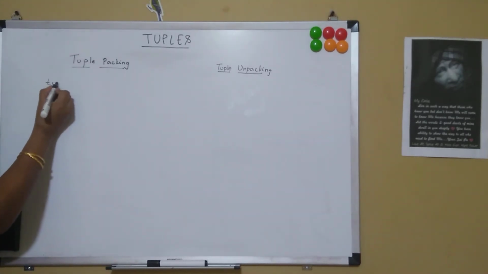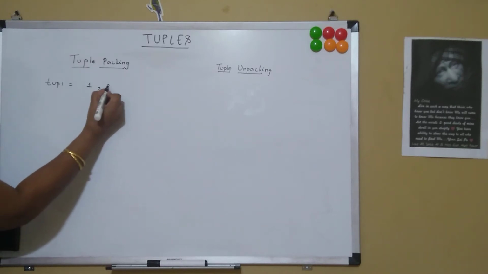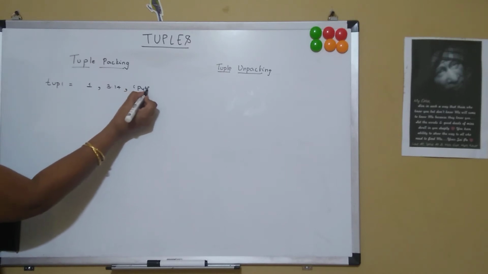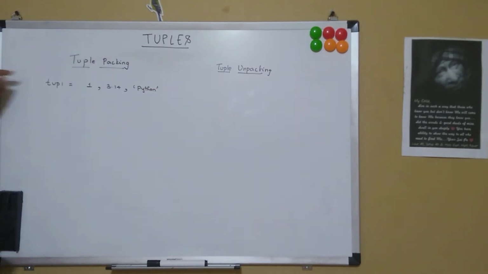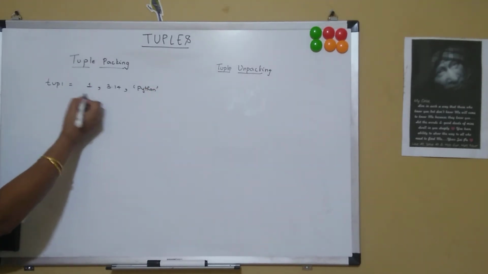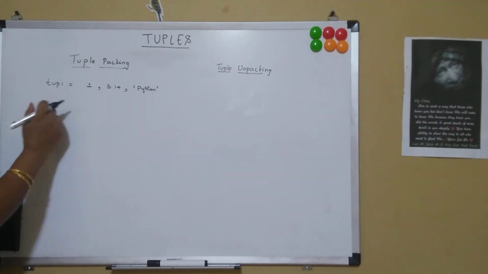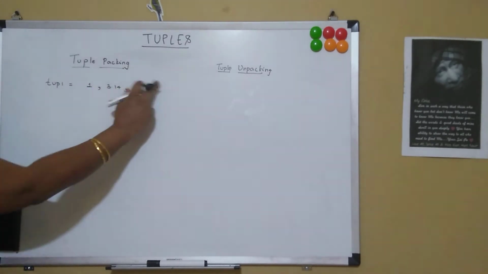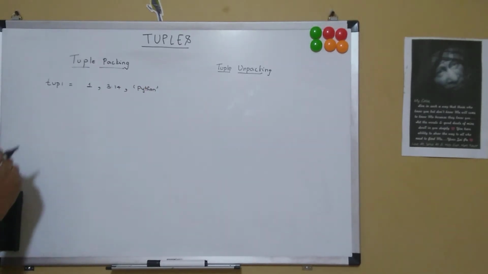Suppose I give my tuple 1, tup1 equal to 1, comma, 3.14, comma, Python. So I am not including it within a parenthesis. Actually speaking, a tuple has to be included within parenthesis, then only we recognize it as a tuple. But if we assign a variable and give three different values without enclosing them in a parenthesis, then we say it is tuple packing.